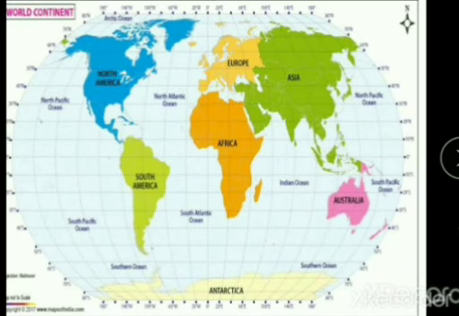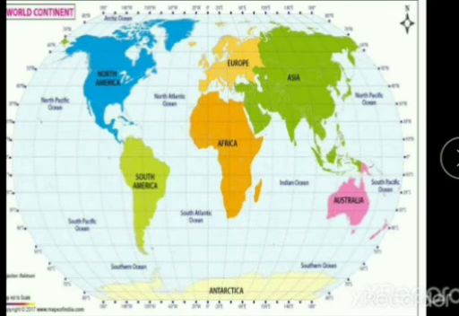And the second largest ocean is the Atlantic Ocean, which separates North and South America from Europe and Africa. It is shaped like the letter S, and a unique feature of this ocean is the Mid-Atlantic Ridge, a submerged mountain range which has several high peaks that form islands in this ocean.